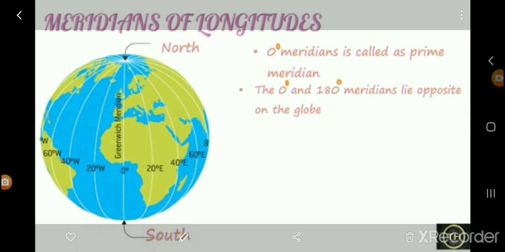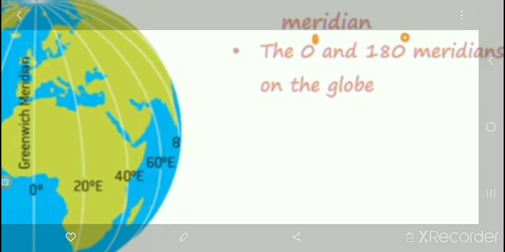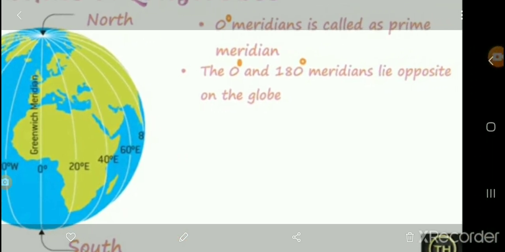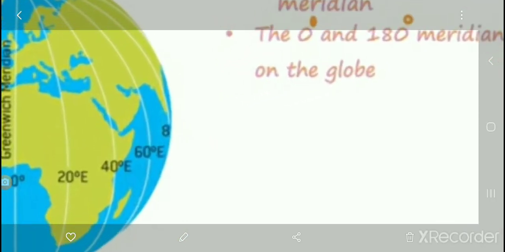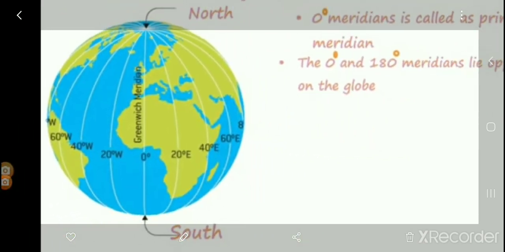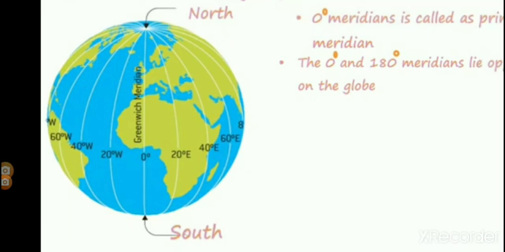The 0 degree meridian and the 180 degree meridian lie opposite each other on the globe, forming a circle. This circle divides the earth into east and west parts. This part is considered east and this part is considered west. The one to the east is called the eastern hemisphere and the one to the west is called the western hemisphere.